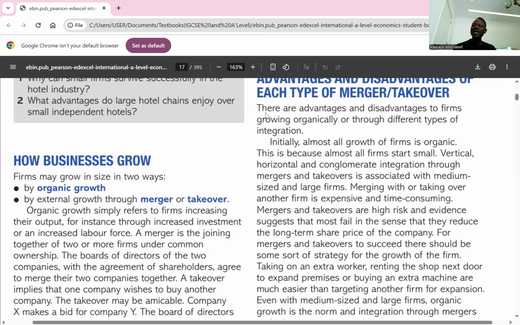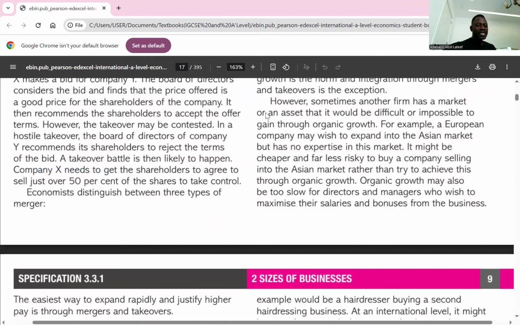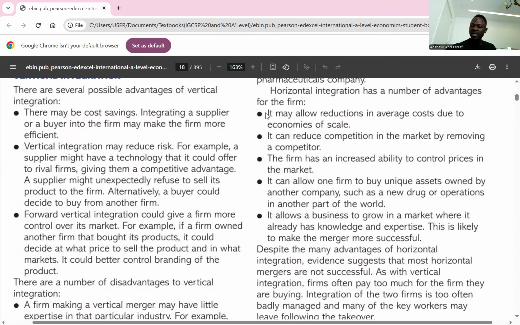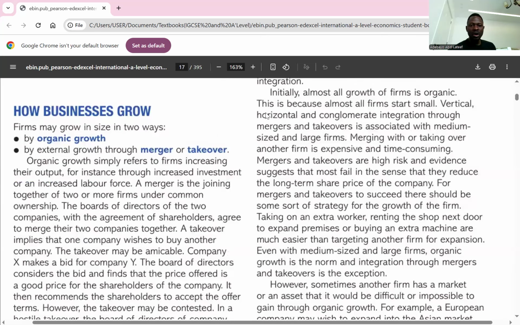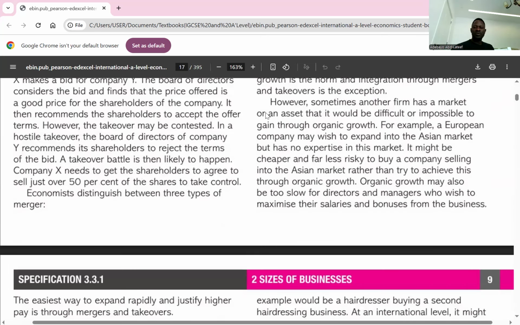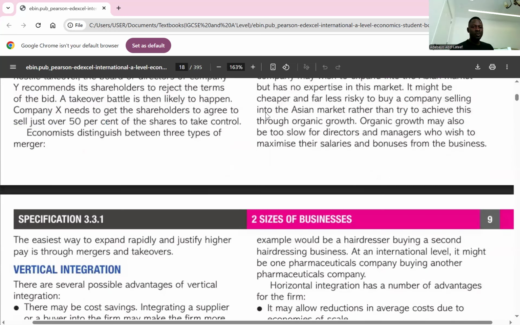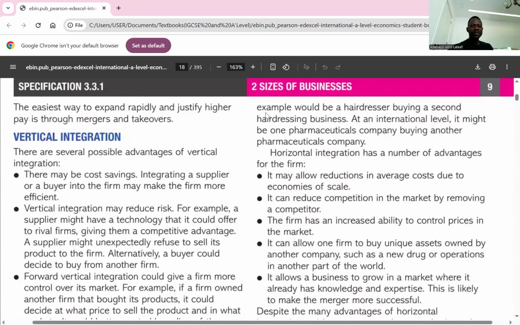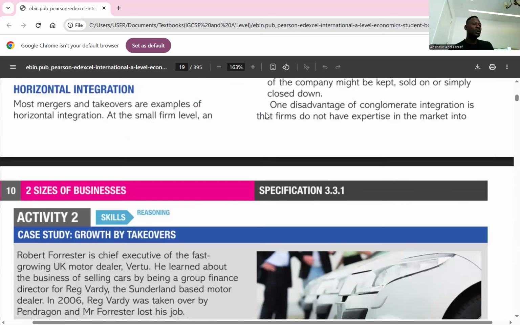So what are the types of integration we have? We have horizontal integration, vertical integration, and conglomerate integration. Those are the three types of integration we have: horizontal, vertical, and conglomerate. I'm going to start with horizontal. Here they start with vertical, but I'm going to start with horizontal, okay? So go to horizontal here. Go below it.